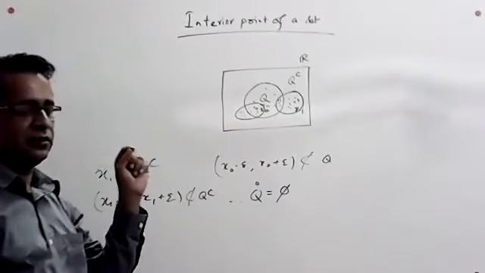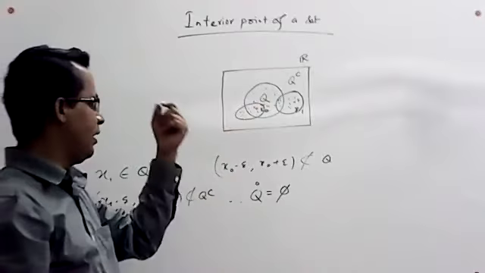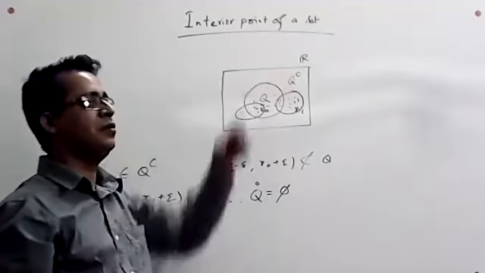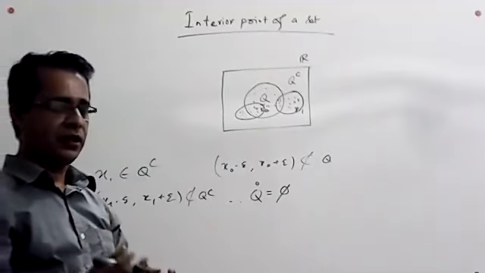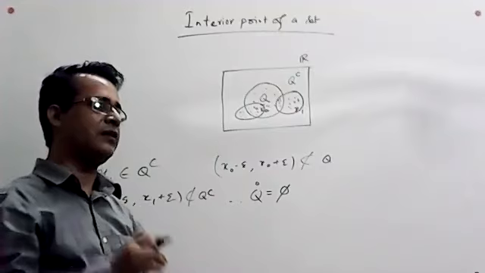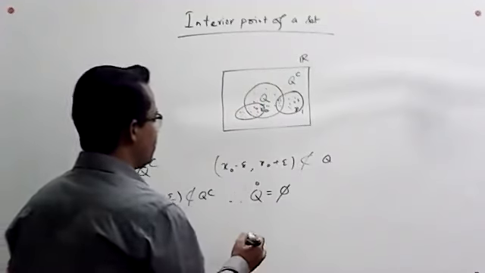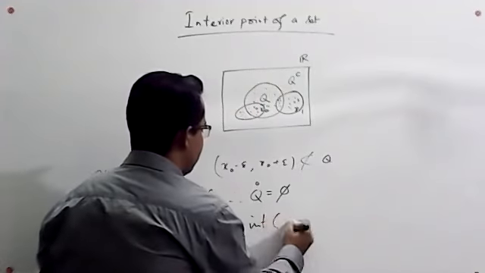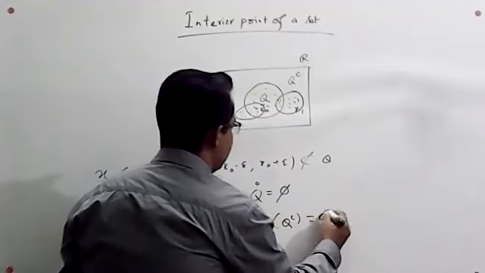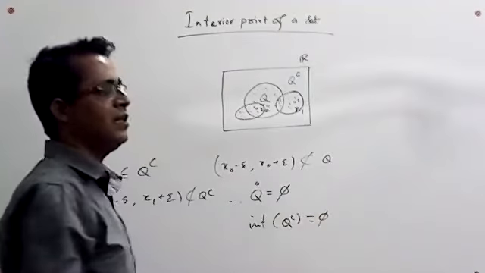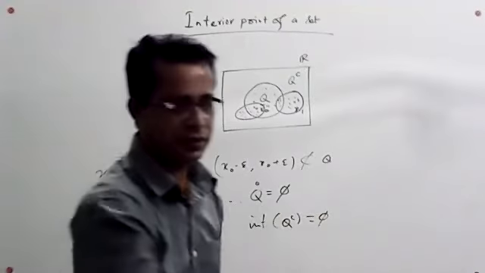And a similar argument is applicable for any point of Q complement. So none of the points of Q complement is an interior point of this set. That is, interior of Q complement is equal to the null set. Both the sets have no interior point.